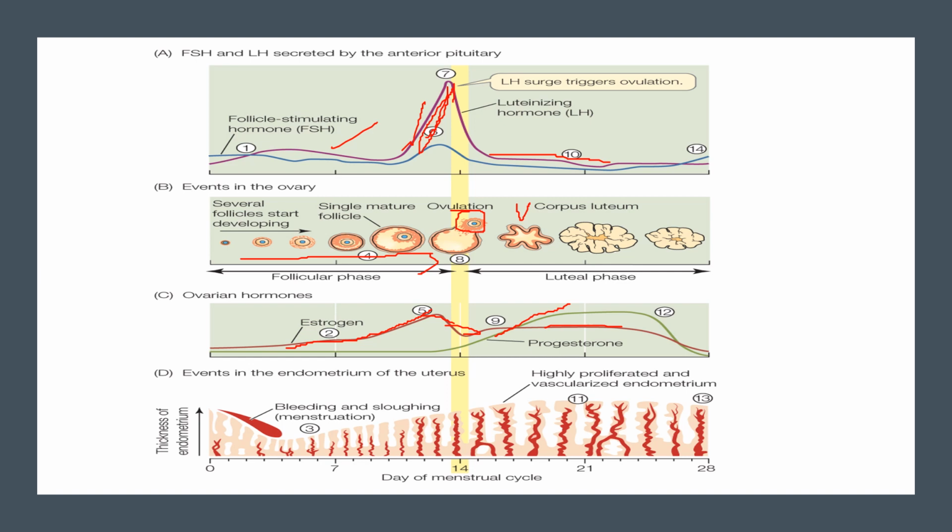So from this we have encountered many hormones. We have encountered LH and FSH, and we have encountered estrogen and progesterone. LH and FSH, as we all know, are secreted from the anterior pituitary, and from the ovary, the ovarian hormones are mostly estrogen and progesterone. So today the topic that we are going to discuss is the ovarian hormone.